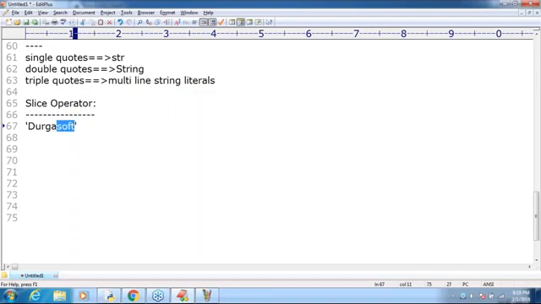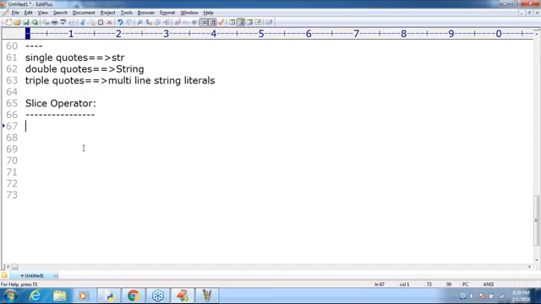My intention in telling all these things is only one word: slice. Slice means a piece, not a token. It is a piece. Or otherwise, you can use the word substring. Slice itself is nothing but substring. A piece or substring is by default considered as a slice. Any explanation required up to this? Please respond. Are you able to understand?